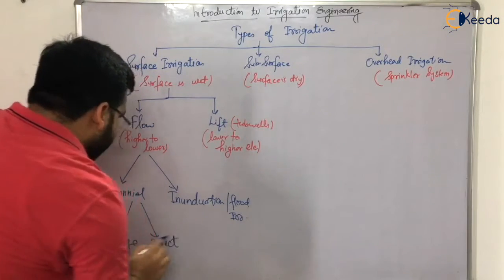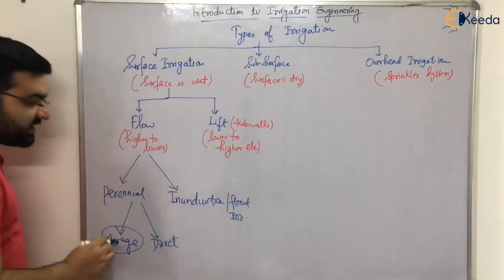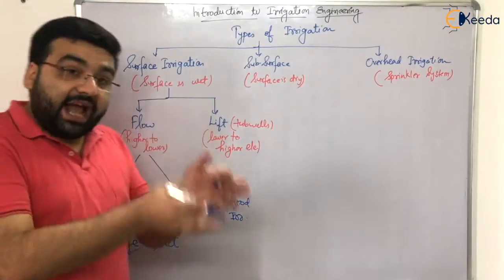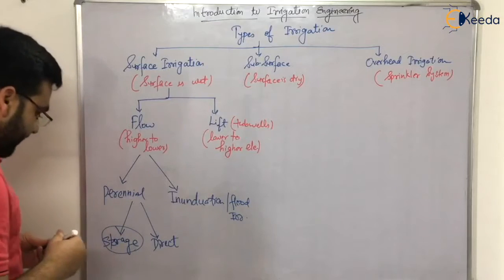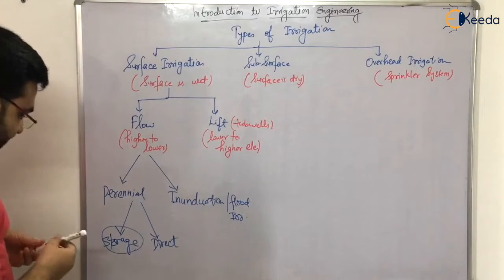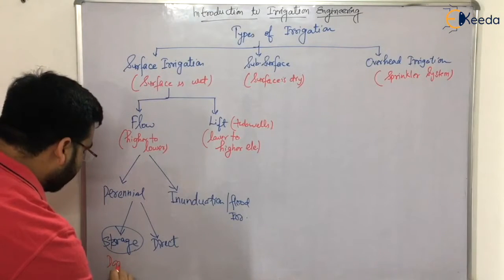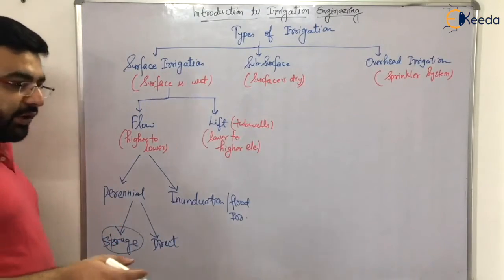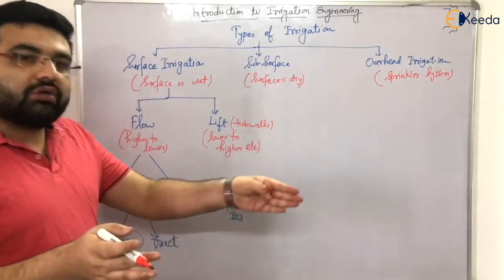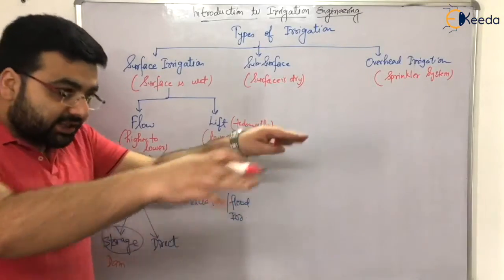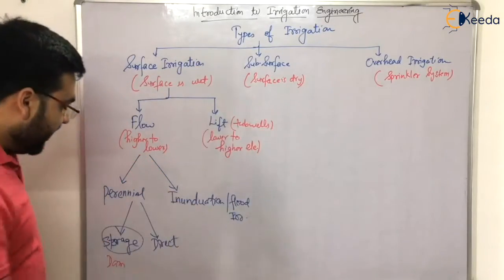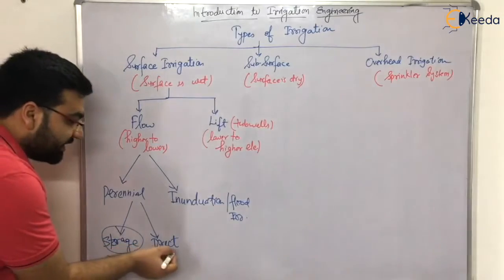Direct. So in storage, what we are doing is that we are making some storage structures. For example, you are making a dam. Best example would be dam. So in a dam, what we are doing is that we have stored water. The stored water which will be utilized for irrigation purposes is known as the storage irrigation.